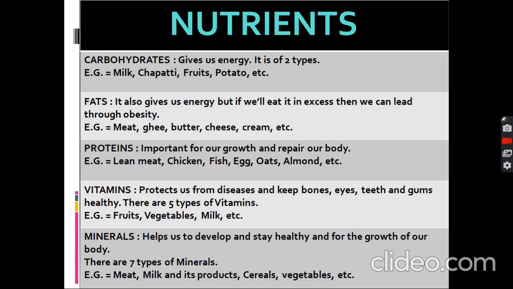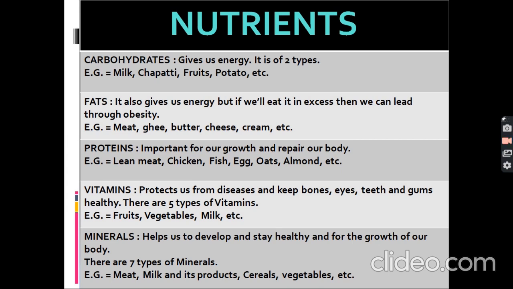Proteins are important for our growth and repair of our body. Example, lean meat, chicken, fish, egg, oats, almond, etc. Vitamins protect us from diseases and keep our bones, eyes, teeth and gums healthy. There are 5 types. Example, fruits, vegetables, milk, etc.